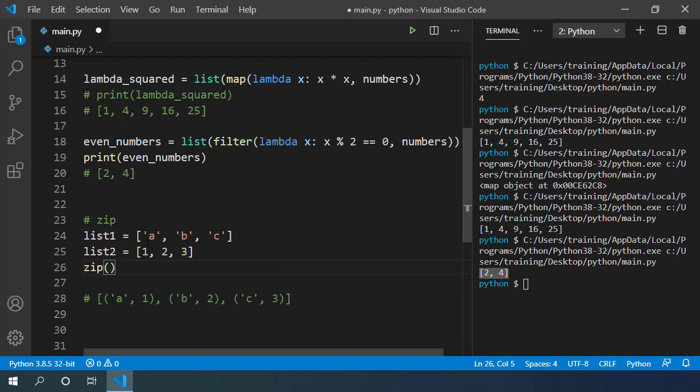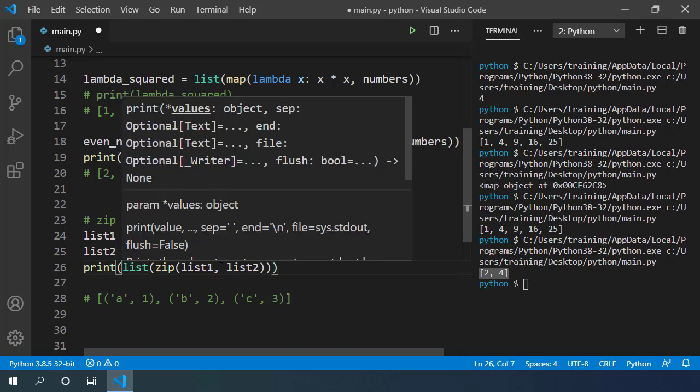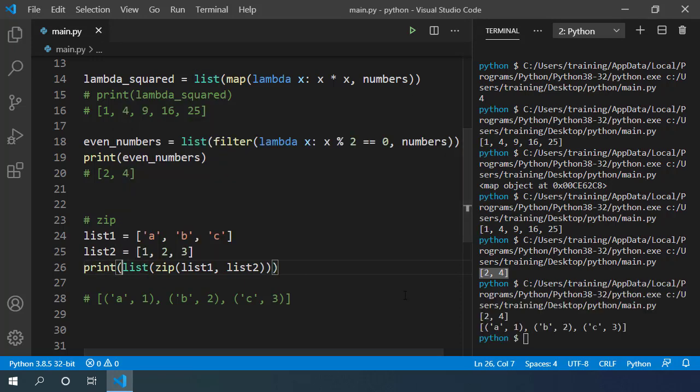It takes two lists of same or different sizes. This function iterates through each element of both lists and zips elements of both lists into a tuple. It also returns an iterable, so let's wrap it inside the list function and we print it here. If I run this code, you can see that it zips elements of both lists into one list.